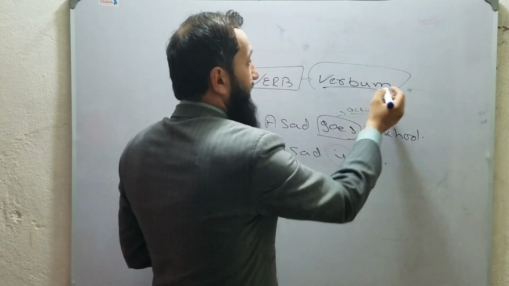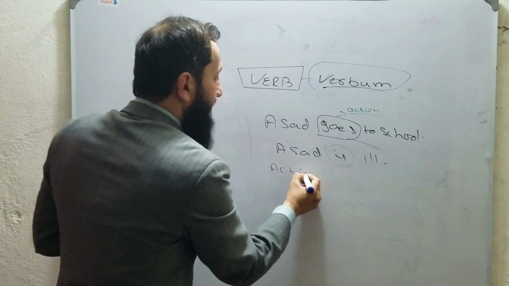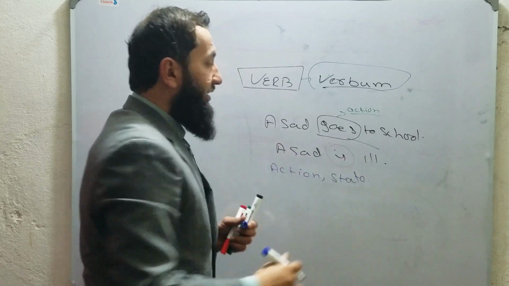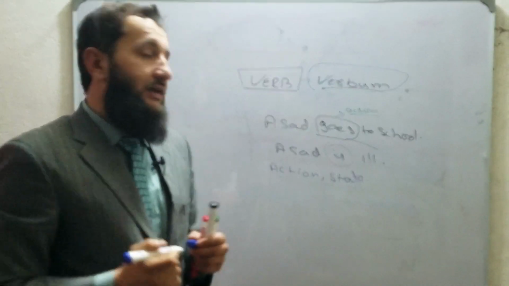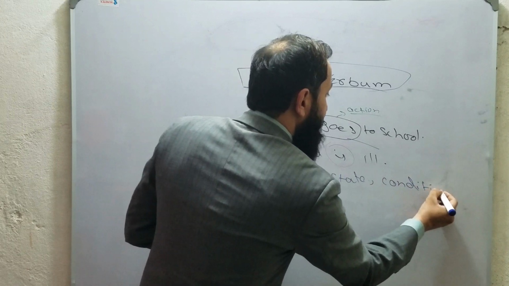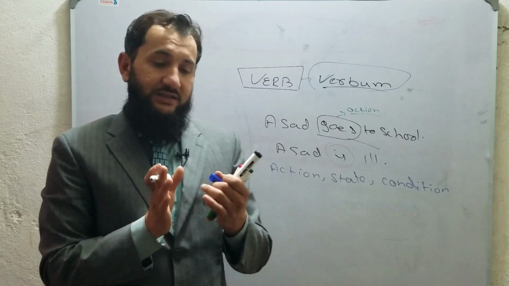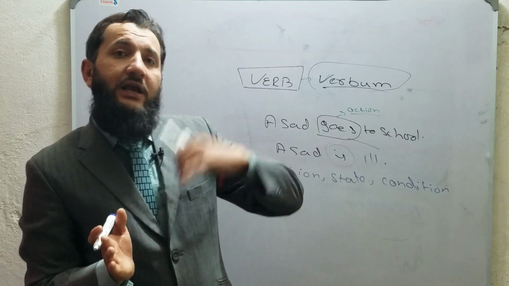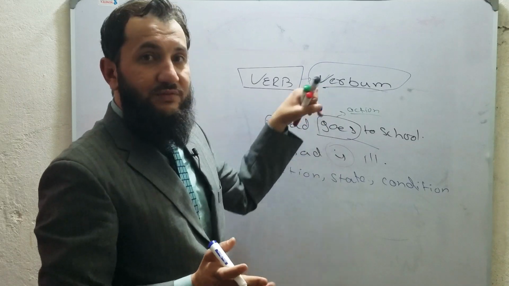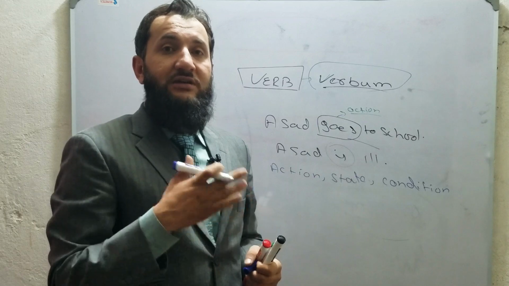Verb has been taken from verbum, which means the most important, and it deals with action, like we have seen in this sentence. It also deals with state, like Asad is ill. It is his condition. So it deals with condition, possession, relation, etc. Etc. means this still has many other uses. So verb deals with action, state, condition, possession, relation, etc.